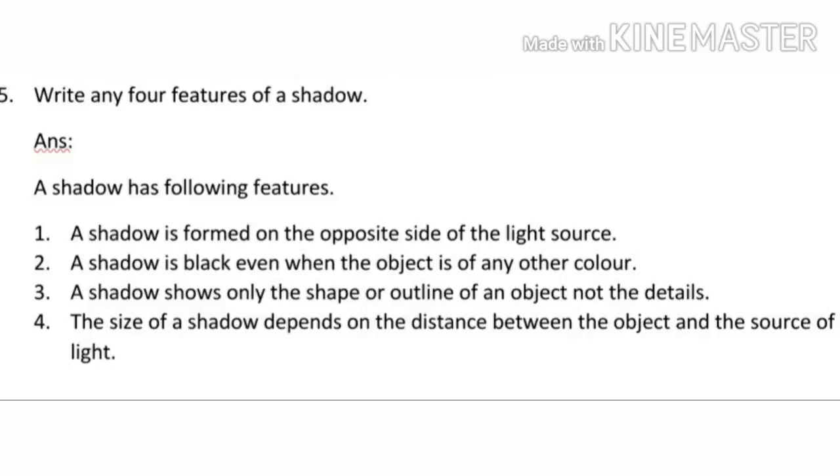Next question is write any four features of a shadow. A shadow has the following features. A shadow is formed on the opposite side of the source of light. Second one is a shadow is black even when the object is of any other color. Third one is a shadow shows only the shape or outline of an object, not the details. Fourth one is the size of a shadow depends on the distance between the object and the source of light.